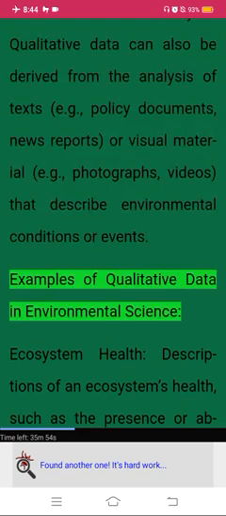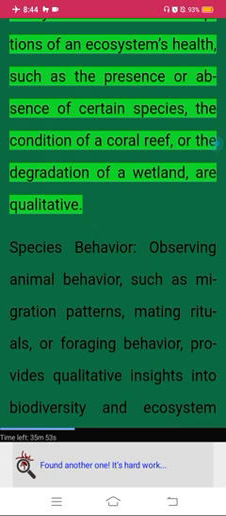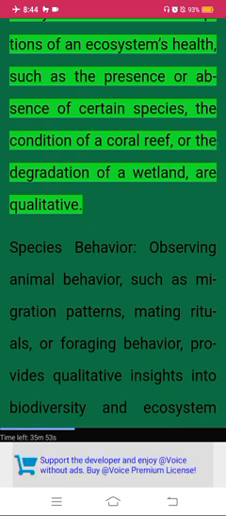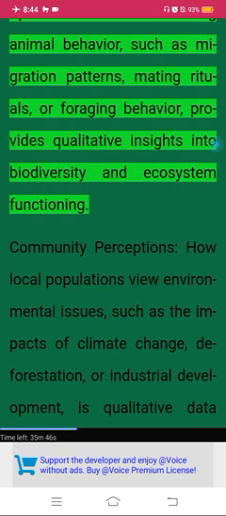Examples of qualitative data in environmental science. Ecosystem health. Descriptions of an ecosystem's health, such as the presence or absence of certain species, the condition of a coral reef, or the degradation of a wetland, are qualitative. Species behavior. Observing animal behavior, such as migration patterns, mating rituals, or foraging behavior, provides qualitative insights into biodiversity and ecosystem functioning.